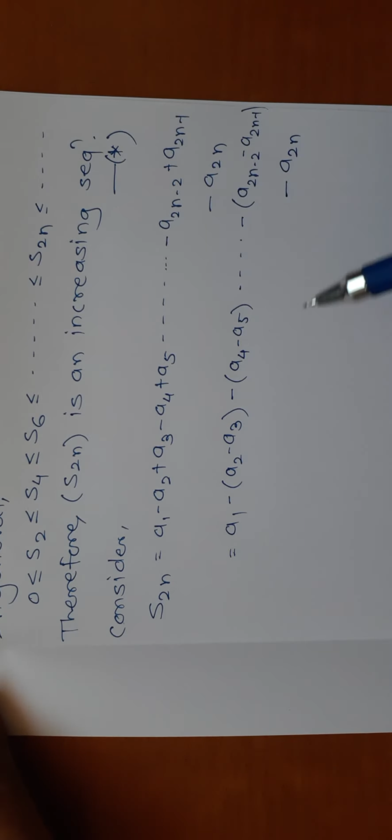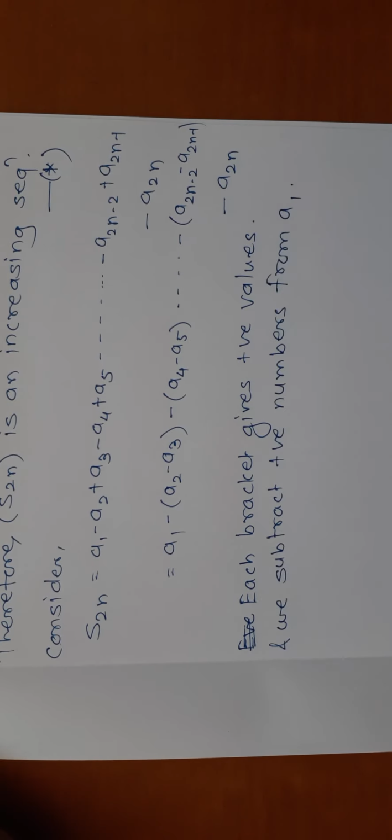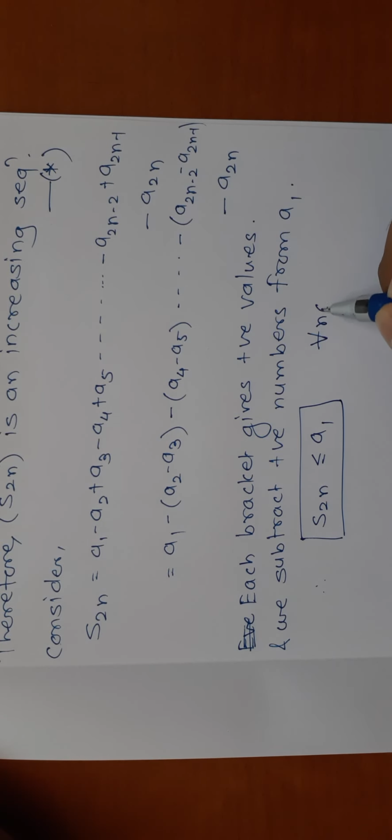What I am trying to say is, each bracket is positive since it is a decreasing sequence, and we are subtracting positive terms from a1. So each bracket gives positive values, right? And we are subtracting positive numbers from a1. So after subtracting all these numbers from a1, we get S2n. So obviously a1 is greater than or equal to S2n. This is true for all n. This is equation double star.